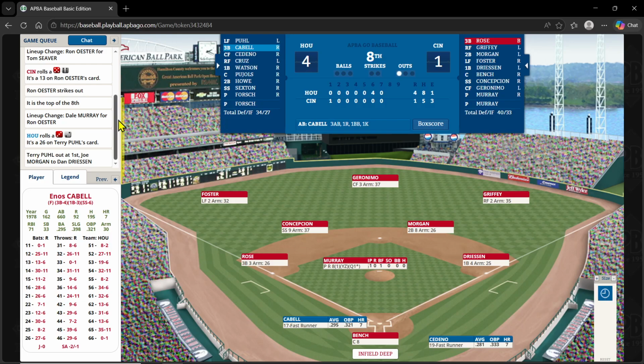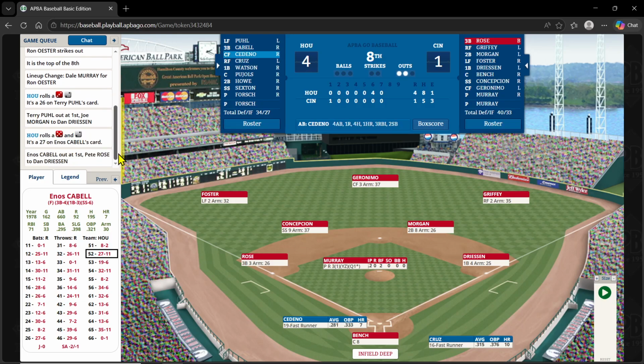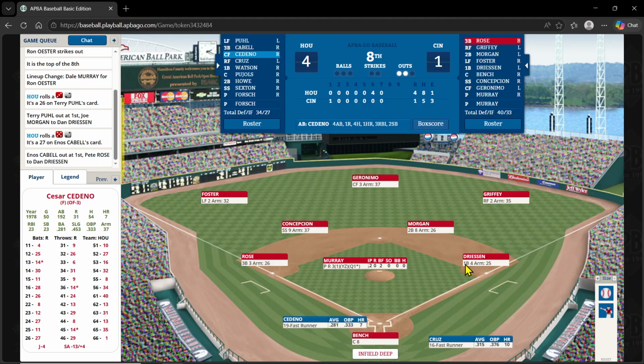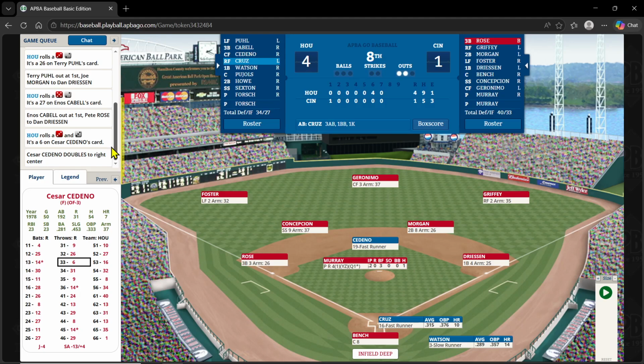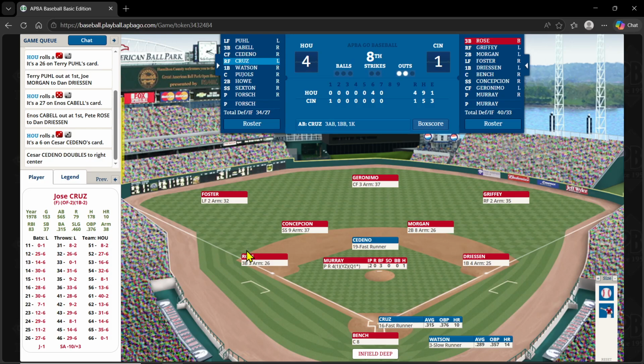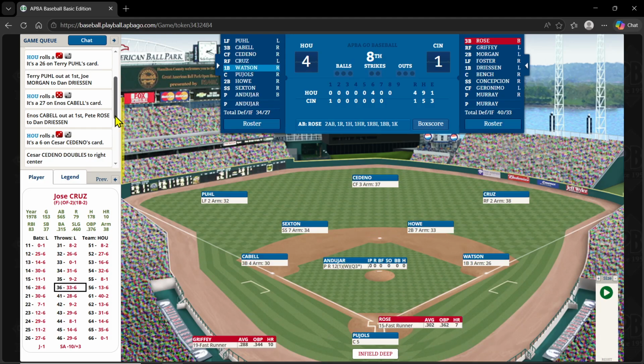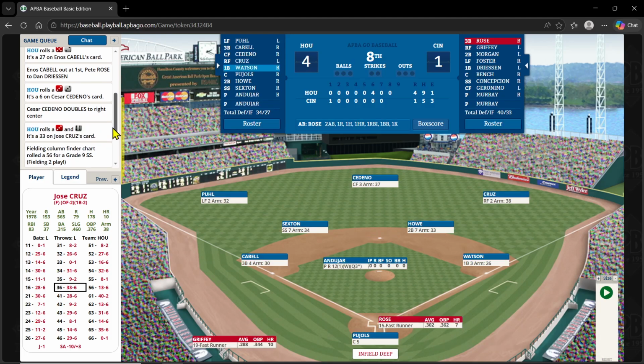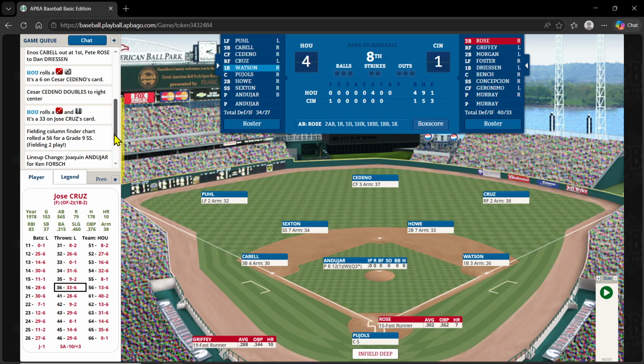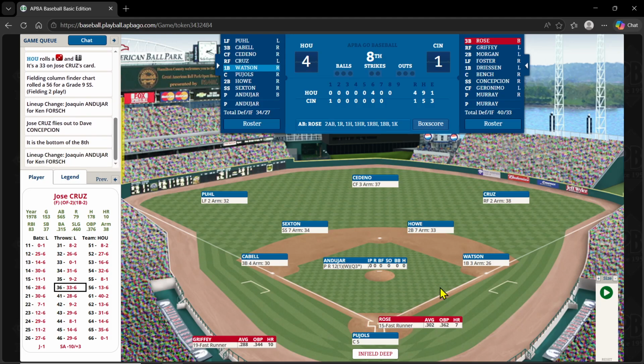Cabell on a 52-27 is out on a 5-3 to Pete Rose, 2 out. And here's Cedeno, the man of the hour for the Astros. And there's a 6 and a double, so he adds a double to his day, and he's on second with 2 out for Cruz. And Cruz on a 36 is just a fielding 2 play for the shortstop, and he pops up to Concepcion. So we're going to go bottom 8.